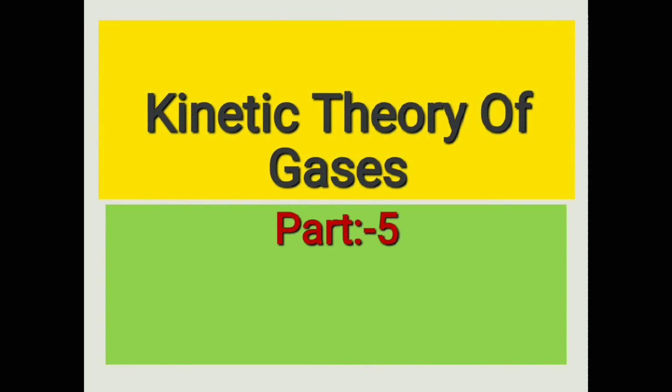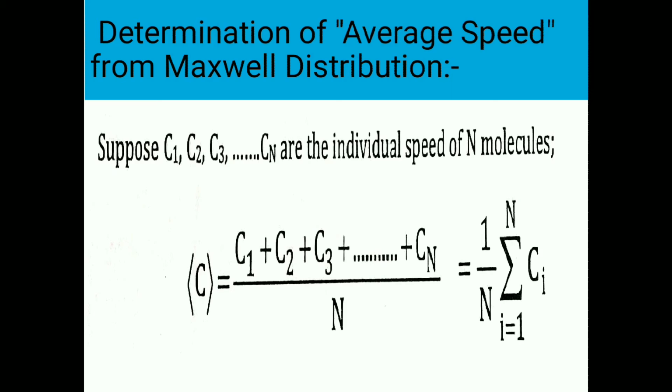Hello everyone, it is part 5 of the kinetic theory of gases. So let's start. First we see determination of average speed from Maxwell distribution.